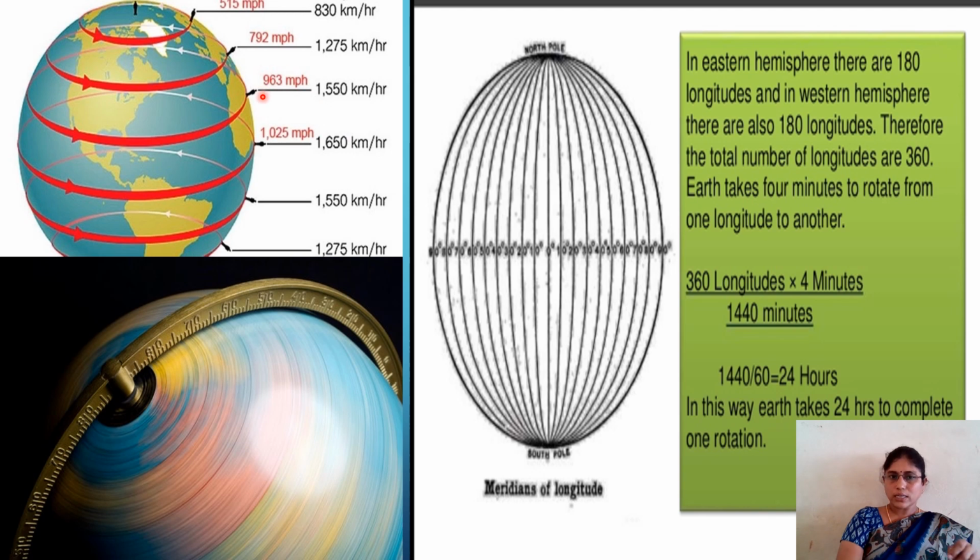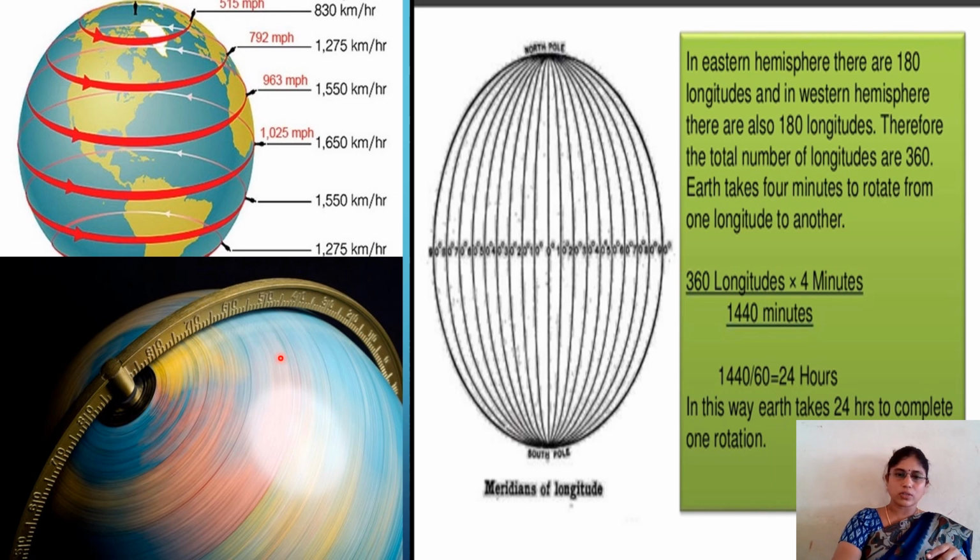At 23.5 degrees, what is the speed? 1550 kilometers per hour. Here again it is decreasing: 1275 at 66 degrees 30 minutes, and at 90 degrees it is 830 kilometers. In this way Earth is rotating.